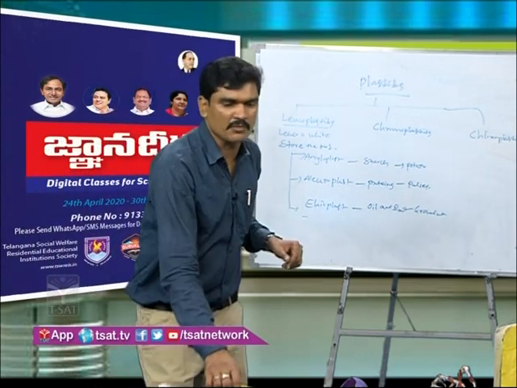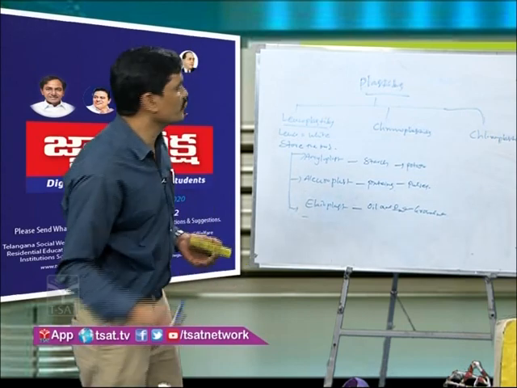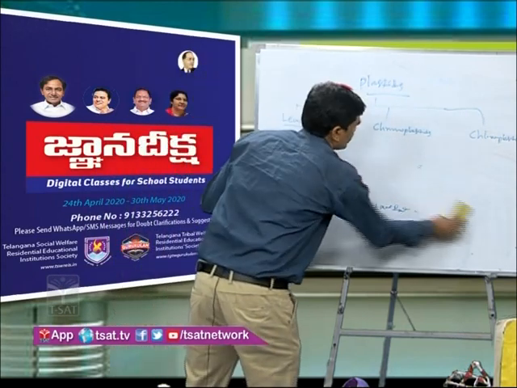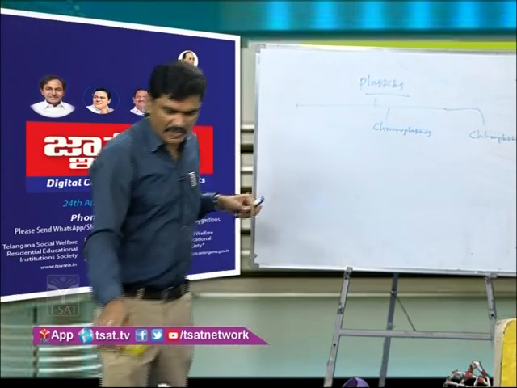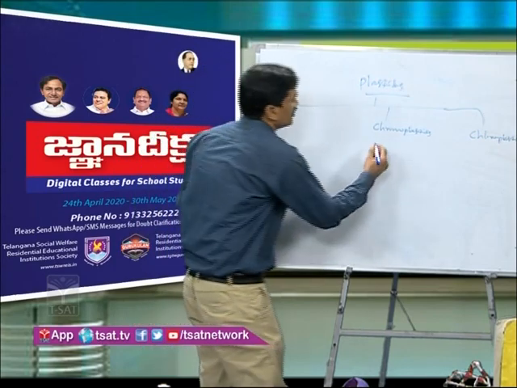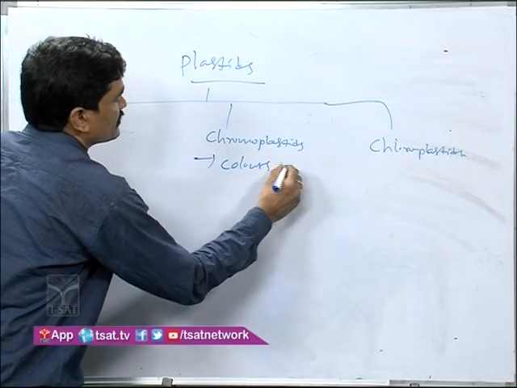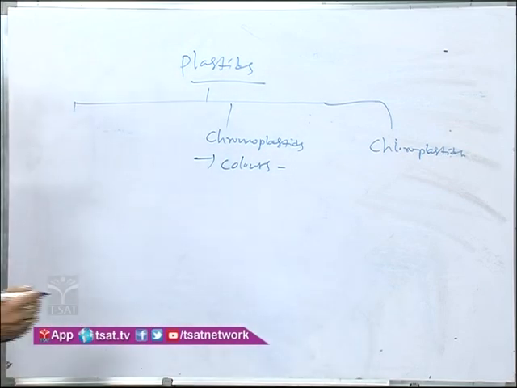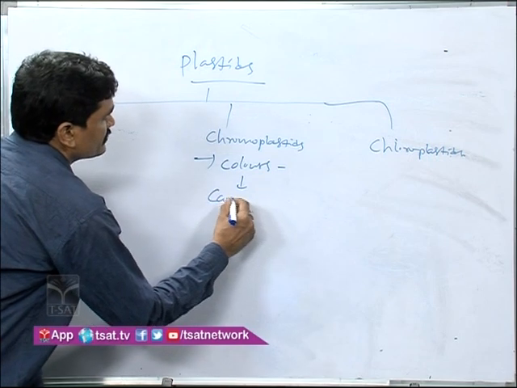Now we will discuss chromoplastids. Chromoplastids are responsible for colors. Fruits and flowers are present in different colors, and these are responsible for the colors in the fruits and flowers. Mostly they contain carotenoids.